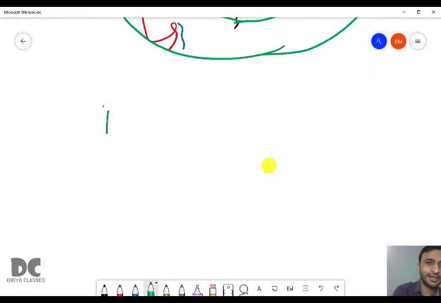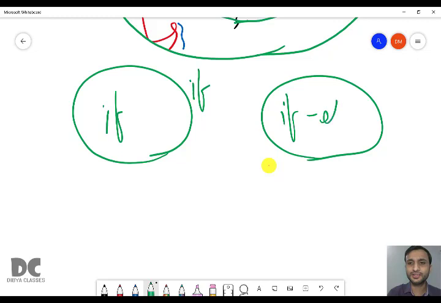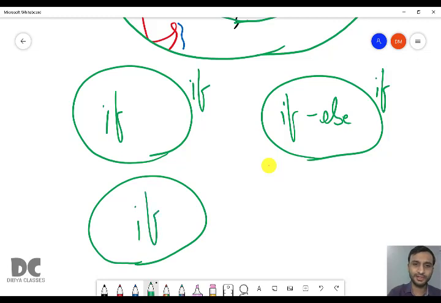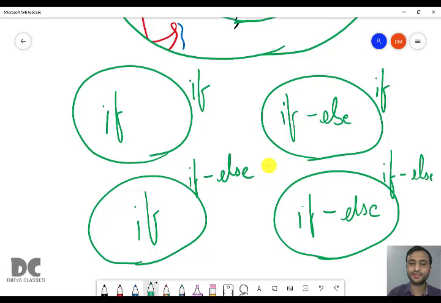So you can write an if statement inside another if statement. You can write an if else statement inside another if statement. You can write an if statement inside an if else, and you can write an if else inside another if else.